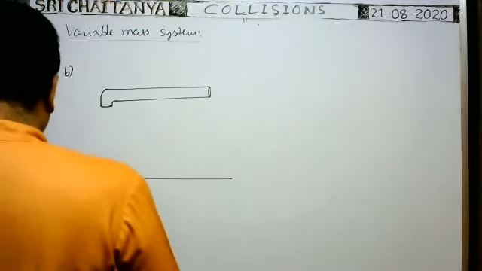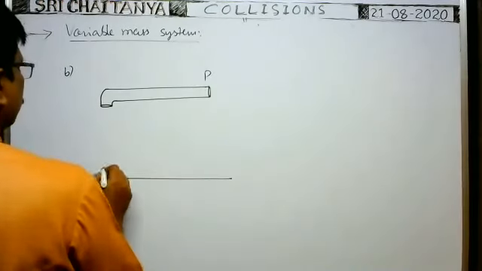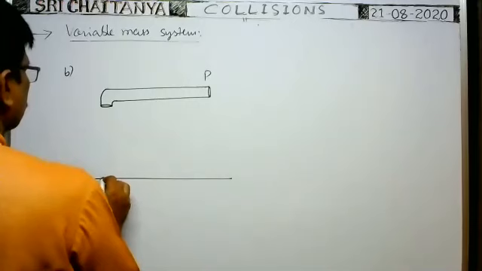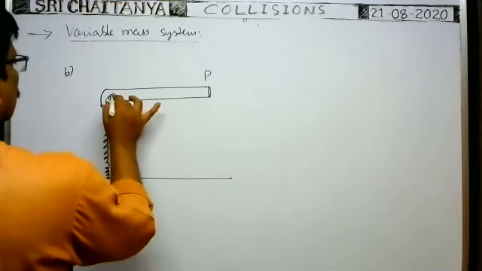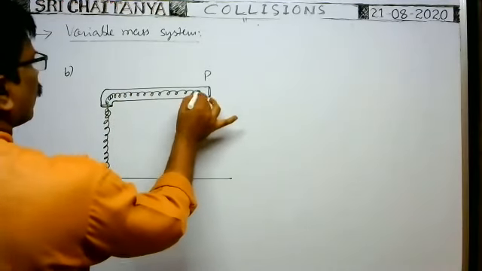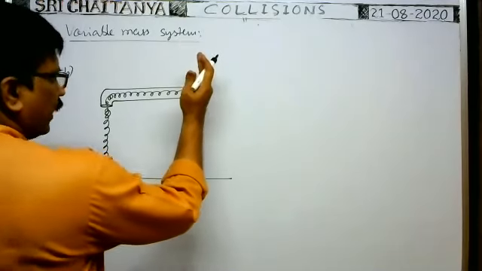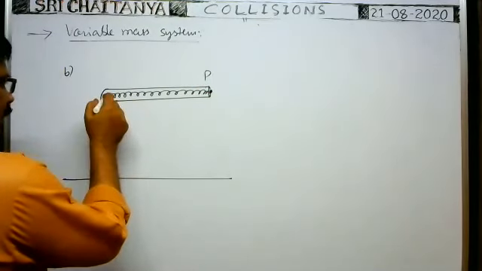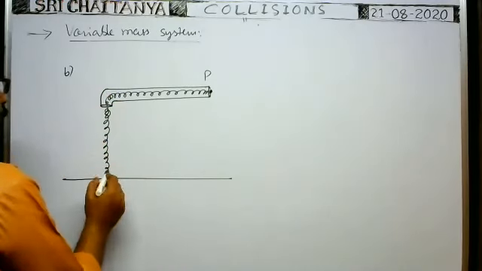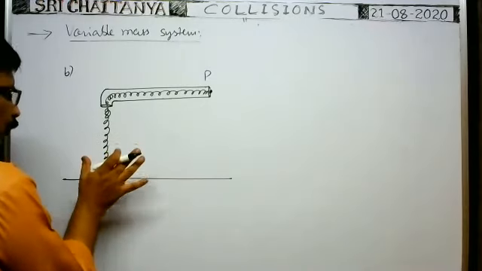Here one chain, a chain PQ. Initially, this end of the chain is fixed and the chain is passed over the tube, and the remaining part of the chain is hanging so that the lower edge of the chain just touches the surface of the floor.